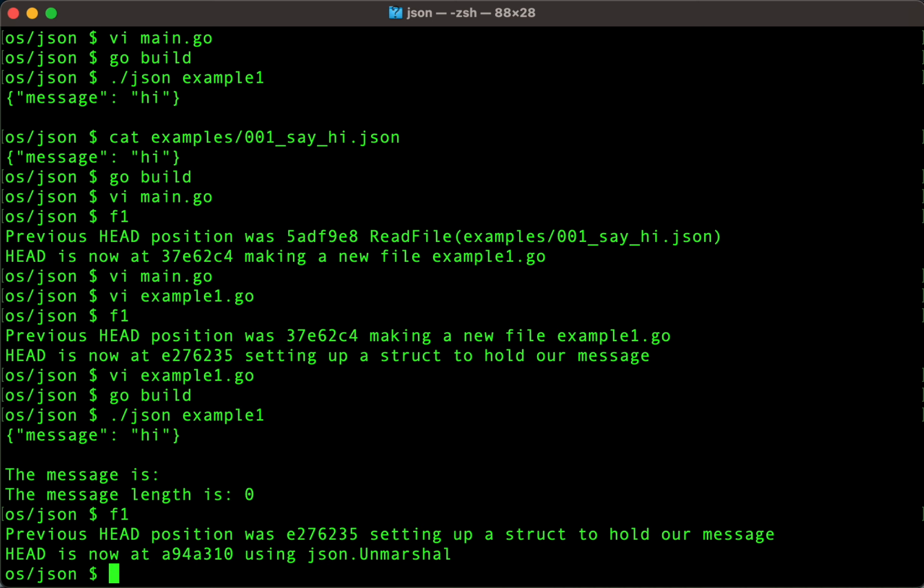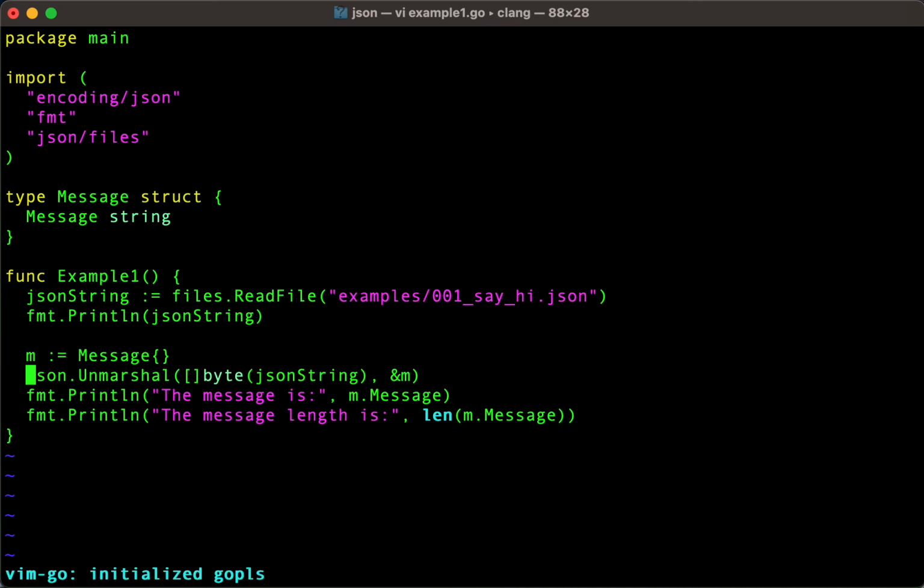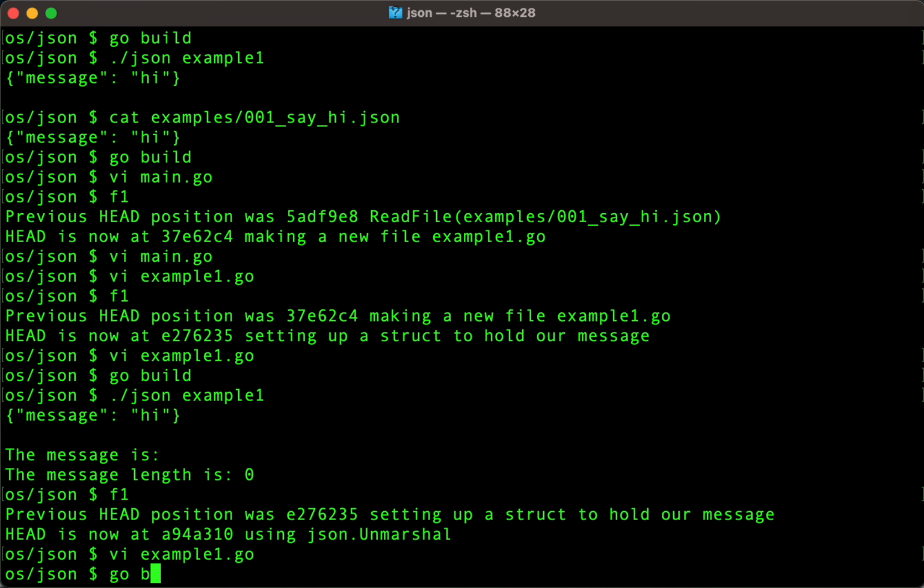If I go forward one here and come back and look at example 1, this is that new line, right? What are we saying there? We're saying JSON unmarshal the JSON string. Don't worry about the fact that we had to cast it to this array of bytes. It's just something you have to do. And then we're putting that into ampersand m. And don't worry about what the ampersand sign means. It's just something you have to do. This line we're going to use over and over in these examples, and you're going to become familiar with it. When we put in this magic line, let's run the program again.